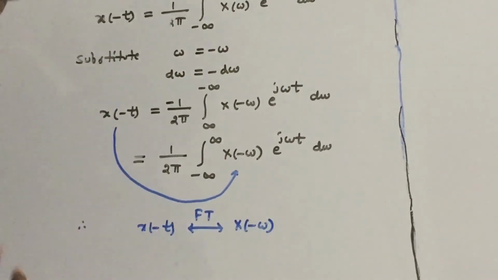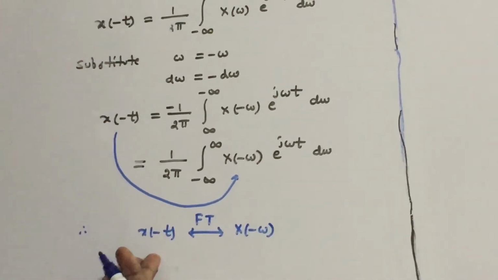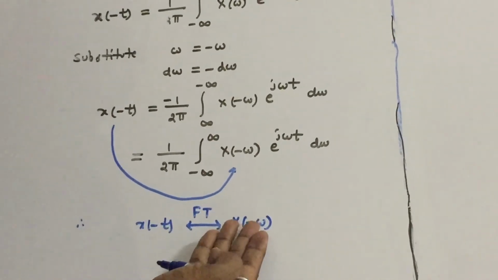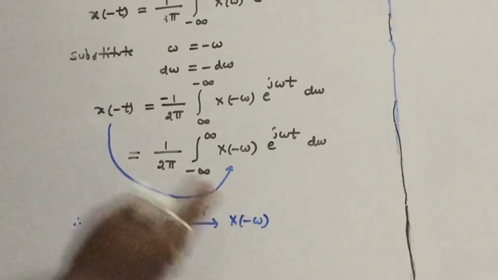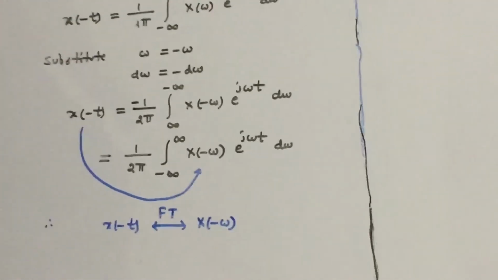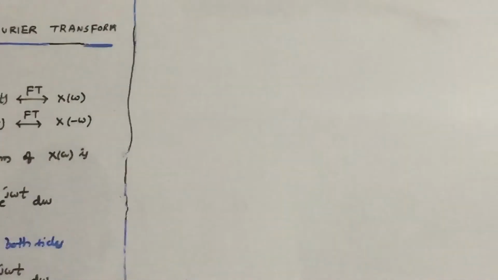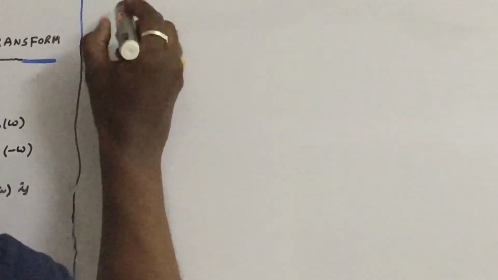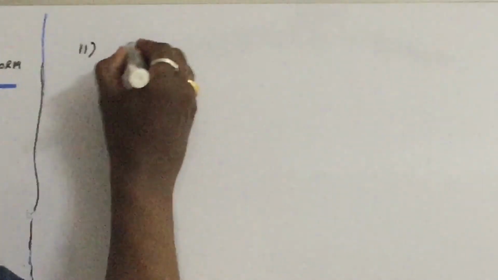The spectrum is also reversed. If x of t is time reversed, then the spectrum X of omega is also time reversed. That is the important property you have to observe. Let us see the next property.